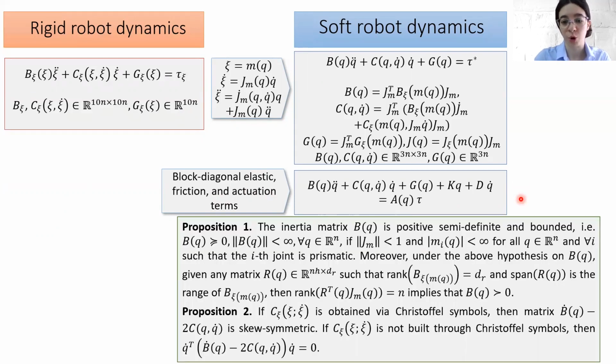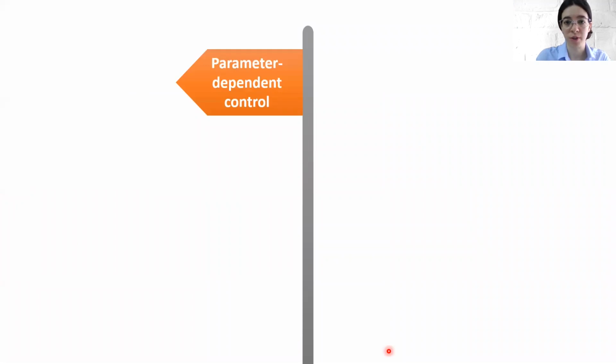There are two amazing properties that stand for this model. The first one is that the inertia matrix is positive definite, and the second one is that the Coriolis matrix has a skew symmetric property. And these two fantastic propositions have literally opened the door to the application of a classical control theory approach.